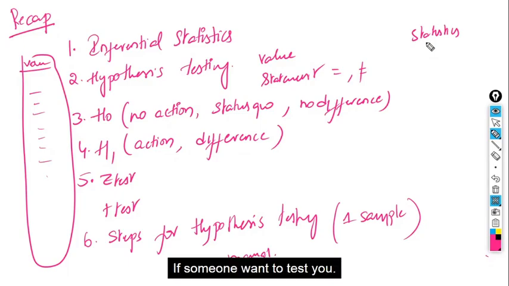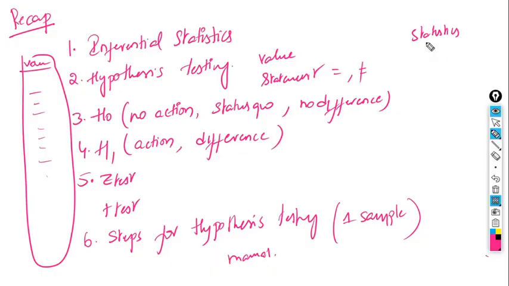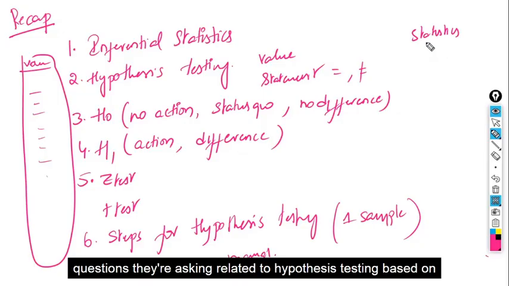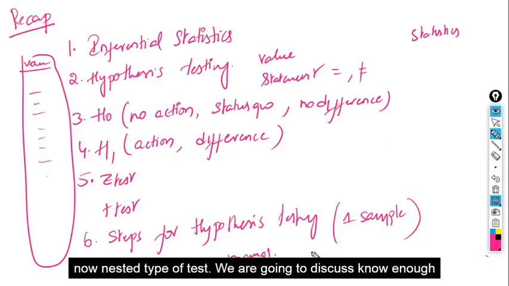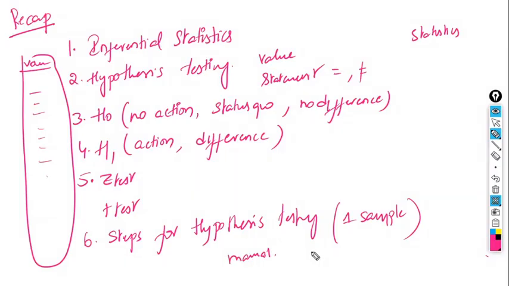If someone wants to test whether you know hypothesis testing or not, how can they test you? We have to ask some questions, right? So within that, they ask questions related to hypothesis testing. But in real life, for the advanced test types we are going to discuss next, there is no need for formulas. We can directly import and see the p-value and conclude.